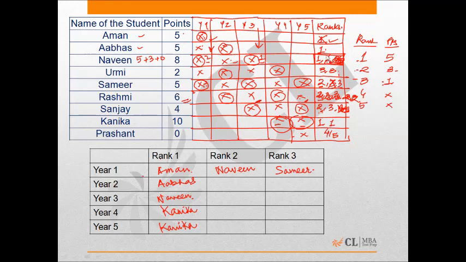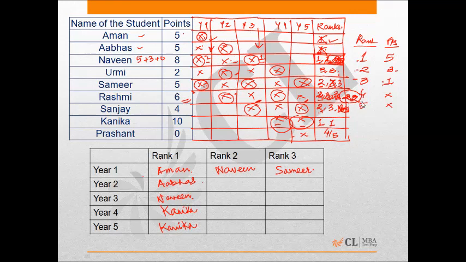So Samir's third rank is gone. Aman's first rank is gone. Naveen's second rank is gone. Now, Abhas was awarded first rank in the second year. So Abhas's first rank is gone. Now let's look at the second and the third rank.